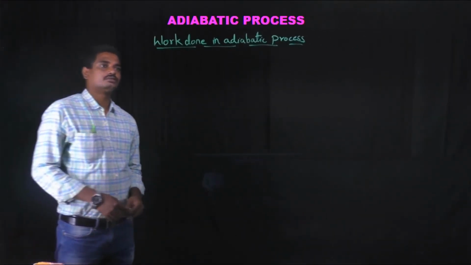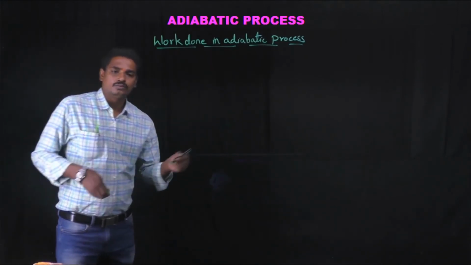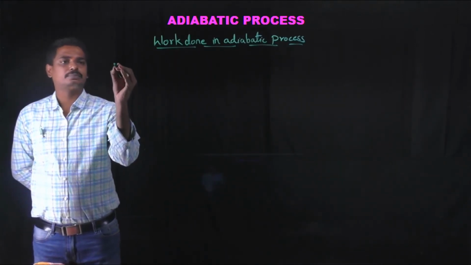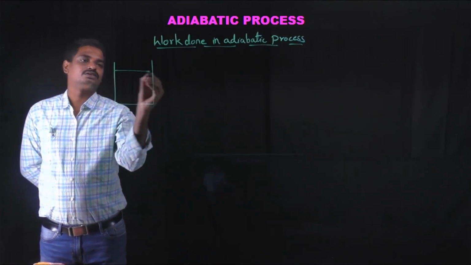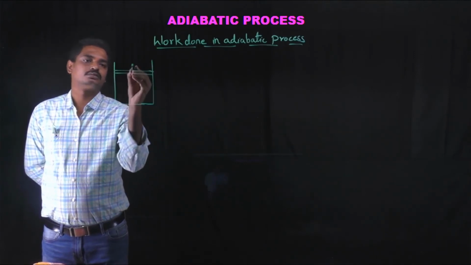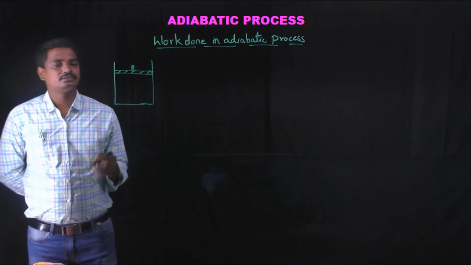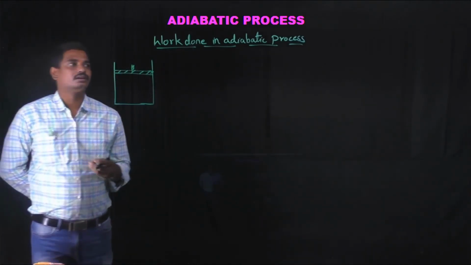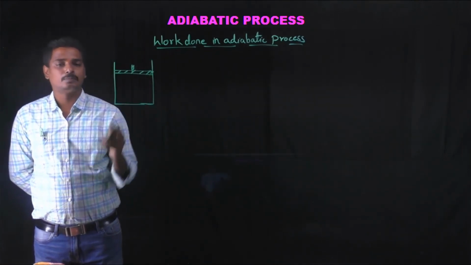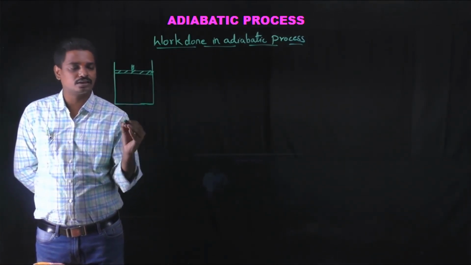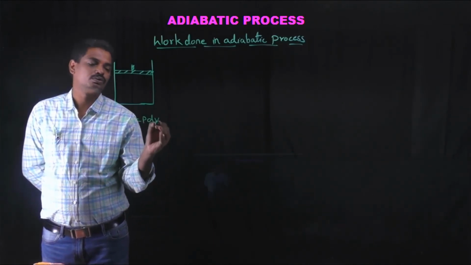Okay students, the next one is work done in an adiabatic process. To calculate the work done in an adiabatic process, consider a cylinder in which a movable piston is placed. Here dQ is 0, so by applying force, some amount of work is done. We know, as we calculated before, that work done dW is nothing but p into dV.